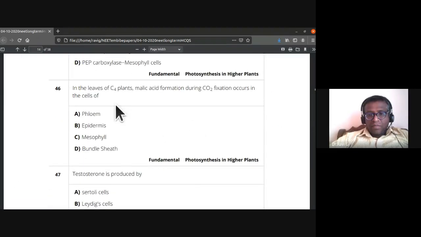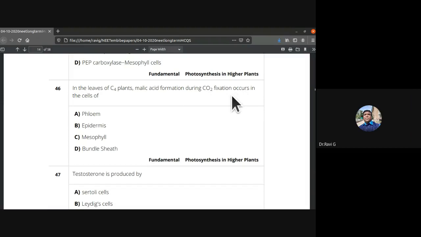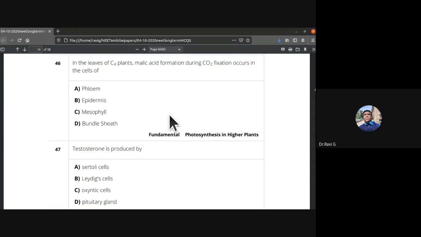In the leaves of C4 plants, malic acid formation during carbon dioxide fixation occurs in the cells of, where does it occur? Phloem, epidermis, mesophyll, or bundle sheath? So the 46th question, the answer is C, mesophyll. It occurs in the mesophyll, but they are also transported to the bundle sheath.